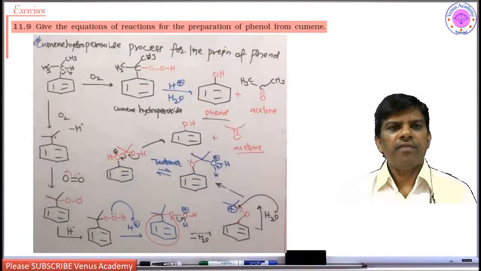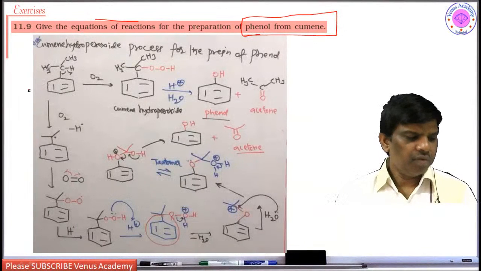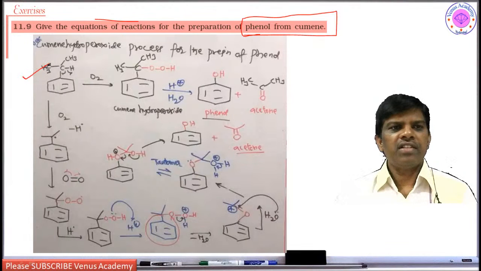Give the equation of reactions for the preparation of phenol from cumene. Yes students, in your textbook the preparation method is given, but no mechanism is given in your textbook. So that is why I have explained along with the mechanism during the video lecture. Yes students, this is cumene. What is cumene? Isopropyl benzene is cumene.